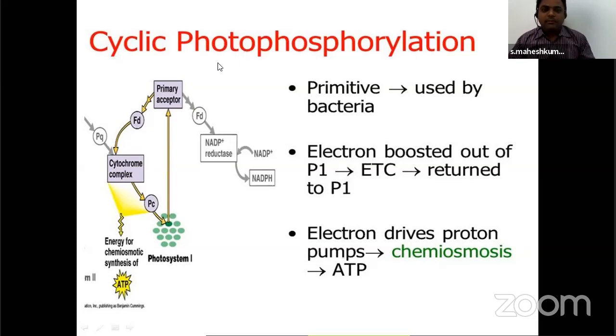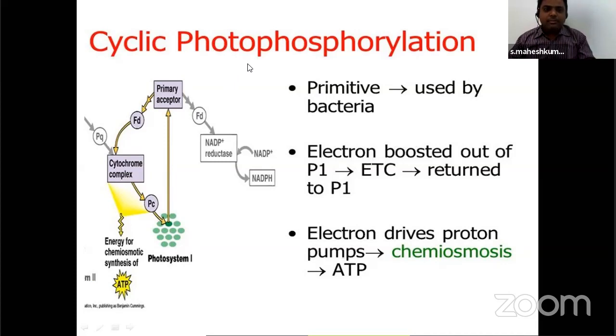If the electrons move in a cyclic manner, it is called cyclic photophosphorylation. If they move in a non-cyclic manner, it is called non-cyclic photophosphorylation. What happens when electrons move? It may be in a cyclic or non-cyclic manner through electron transferers.